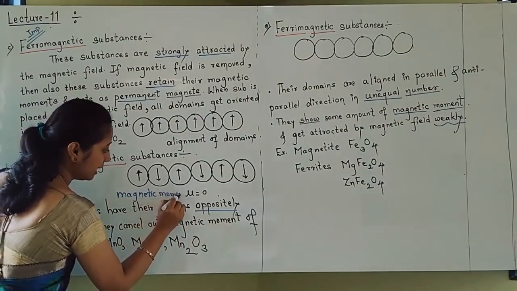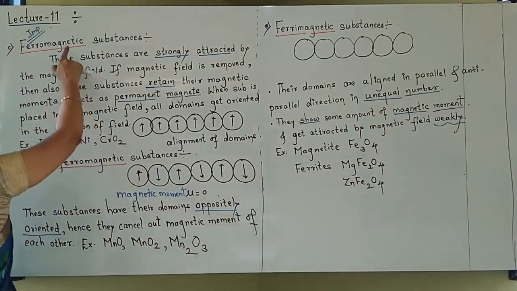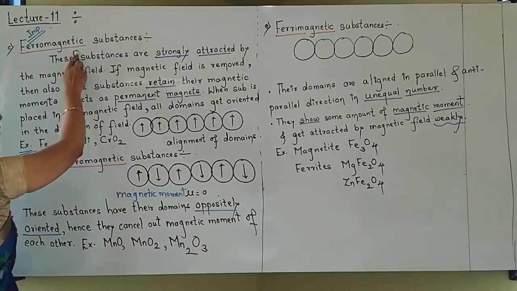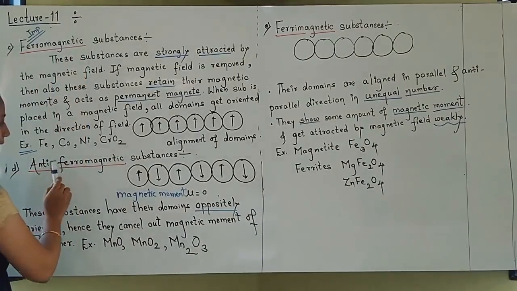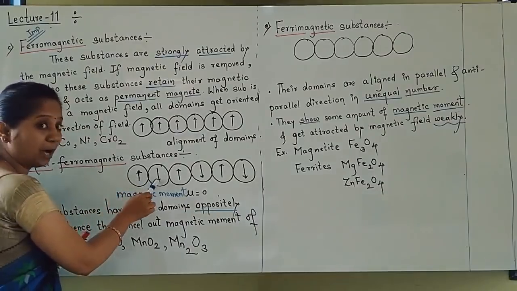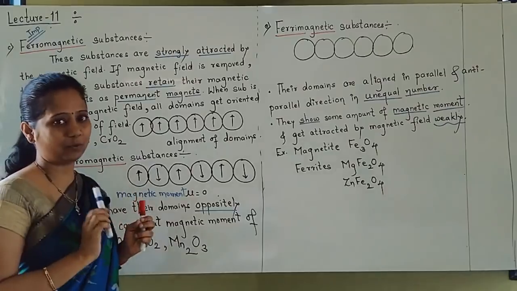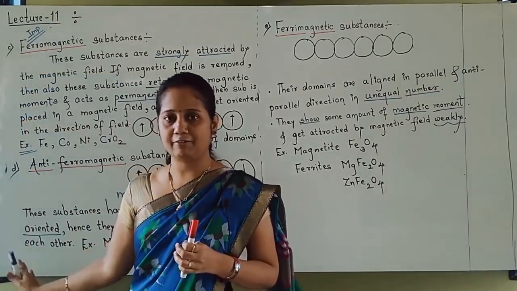So they are opposite of ferromagnetic. Ferromagnetic substances have a very high magnetic moment, and antiferromagnetic have zero magnetic moment because their domains are oppositely placed. One is up, then the next will be down. Examples I have also written.